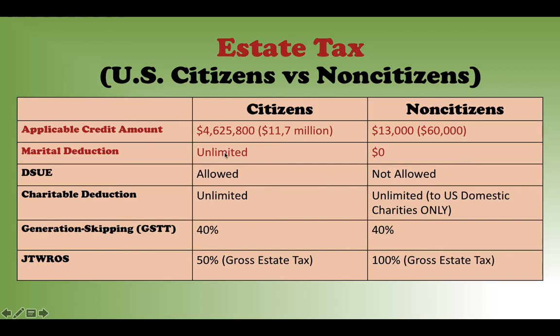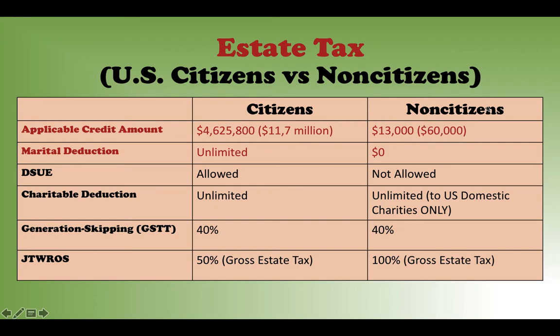So basically, if a husband who is a U.S. citizen dies, then he can leave everything to the surviving spouse, who is a U.S. citizen. So you do not have to pay any estate tax.